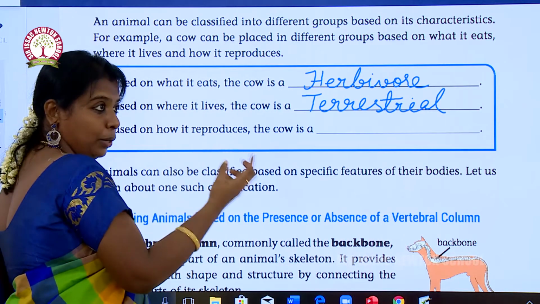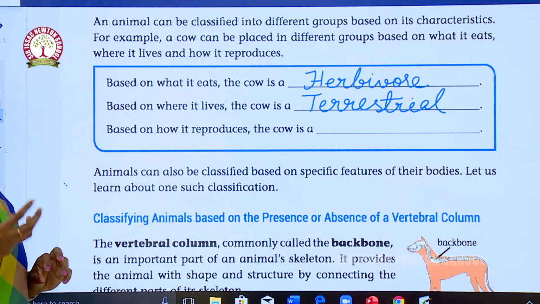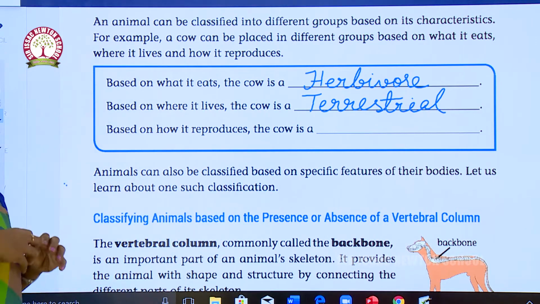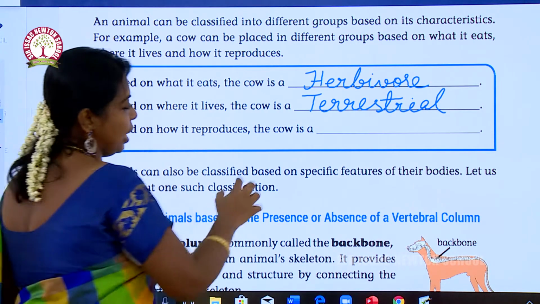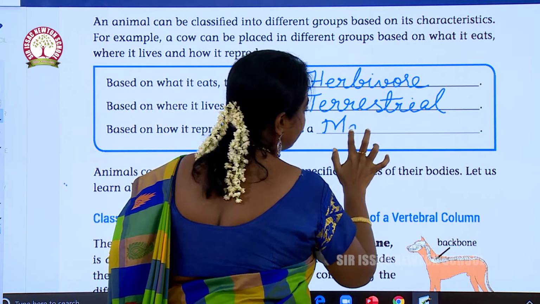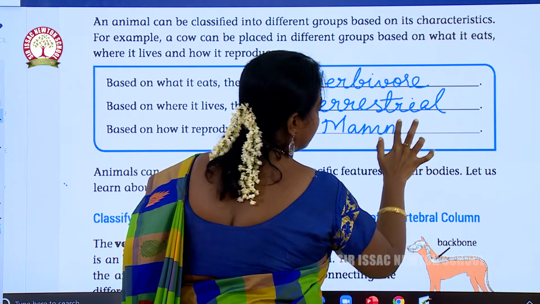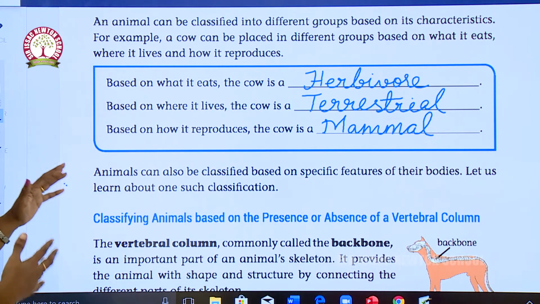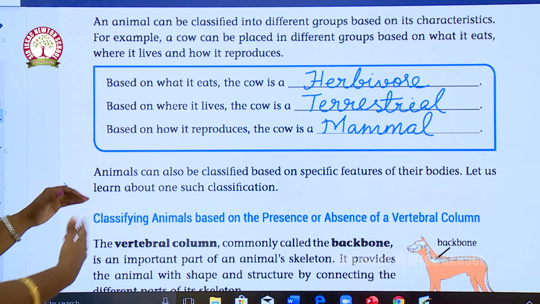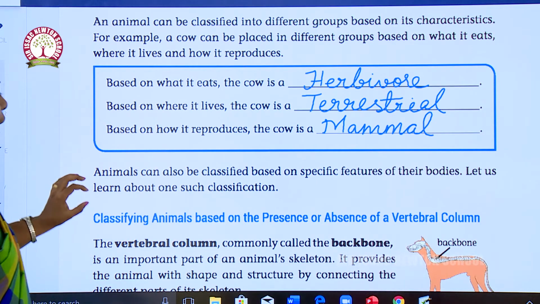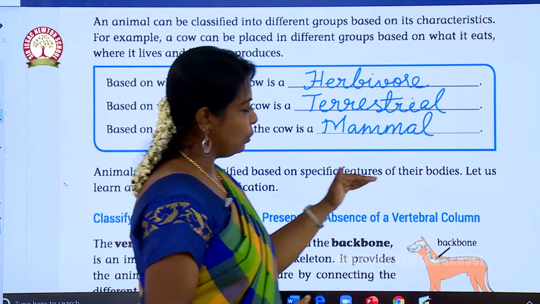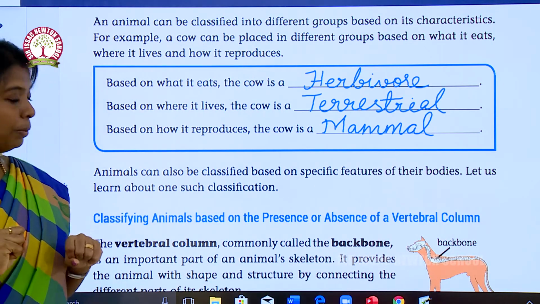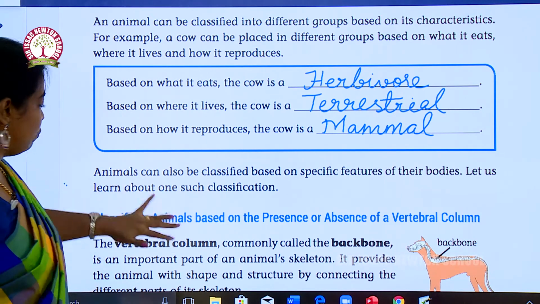Based on how it reproduces, will it lay eggs? Will the cow lay eggs? No, it will reproduce by giving birth to its young ones, and cow is a mammal. So, you have to complete these exercises like this according to the classification. Animals can also be classified by specific features on their bodies. If the animals have some specific features, they will be classified according to those features.